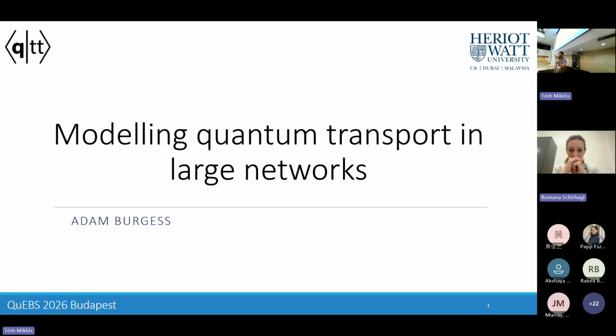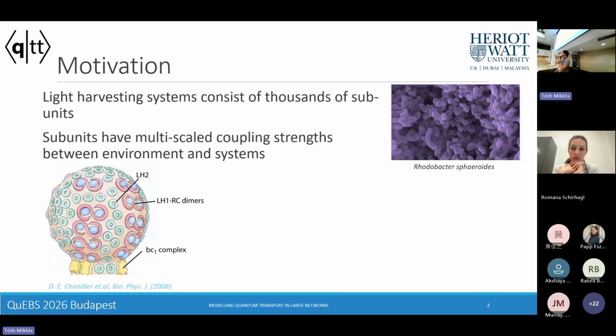Thank you, Esther, and thank you for organizing this wonderful event. As Esther said, I'll be discussing the topic of modeling quantum transport in large networks. So what is the motivation for the work that we have done at Heriot-Watt?